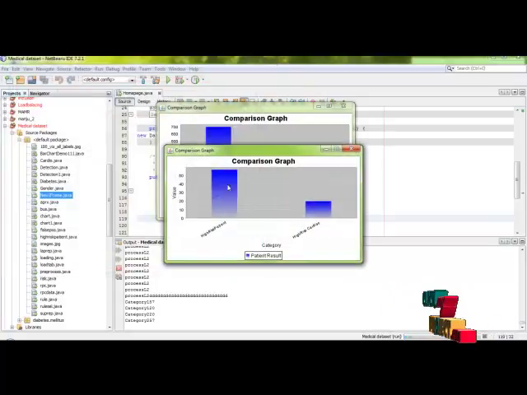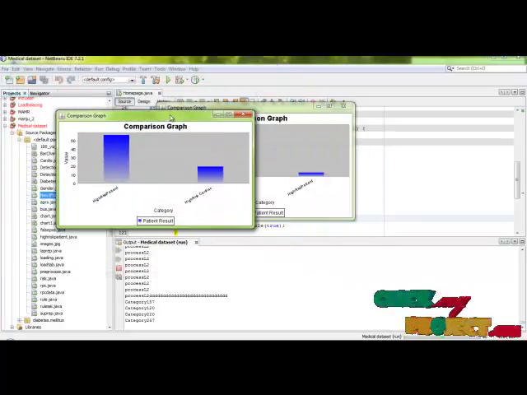Finally we generate the graph depending upon the value generated. Okay, this is the high risk patients, 57, and the high risk cardiac patients is lower than the high risk patients. Okay, thank you.